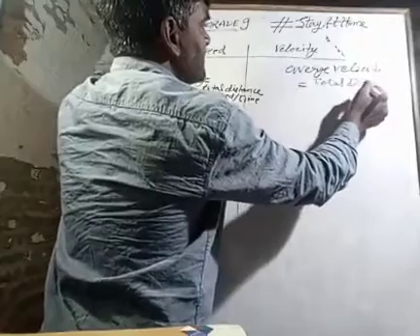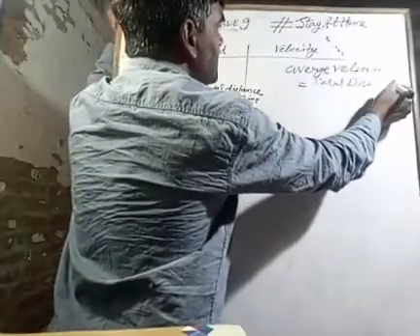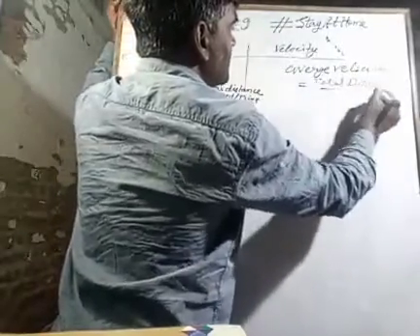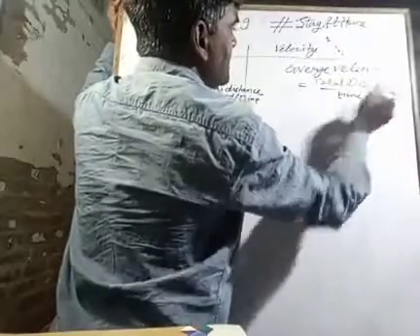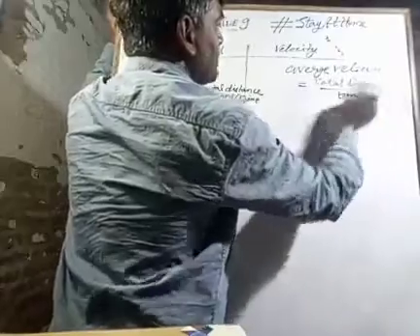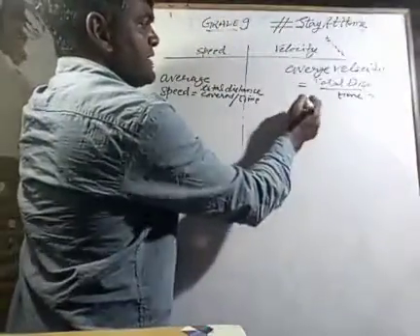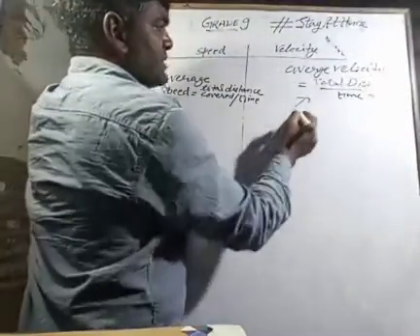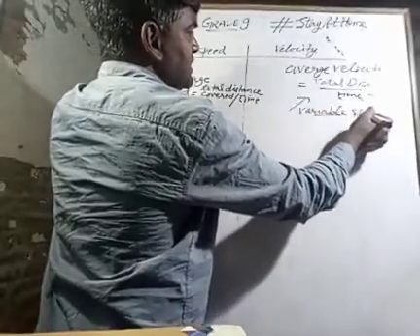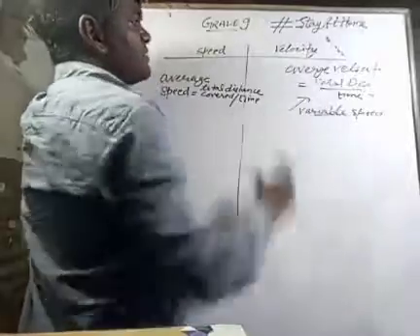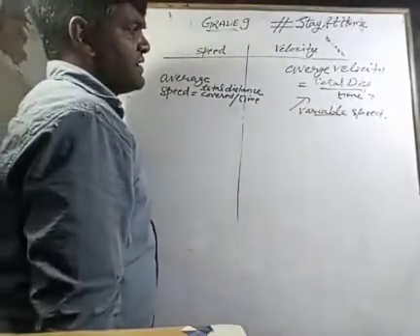Instead of distance we are writing displacement, divided by the time taken to cover that displacement, and this is known as average velocity. This average velocity applies when the object is moving with variable speed. In that case, average velocity will be given by that relation.